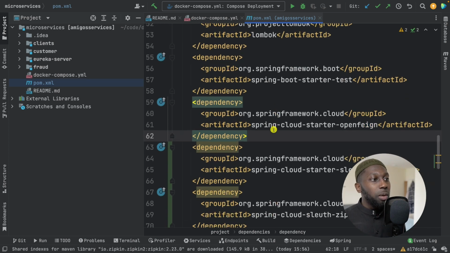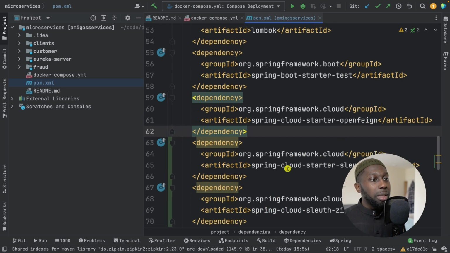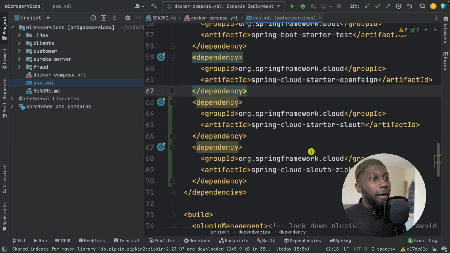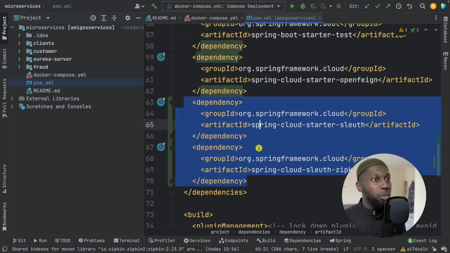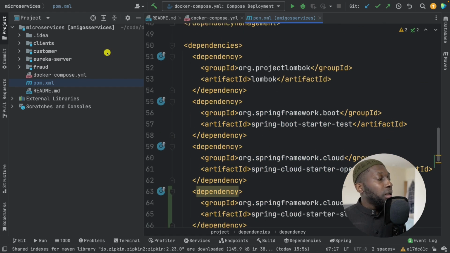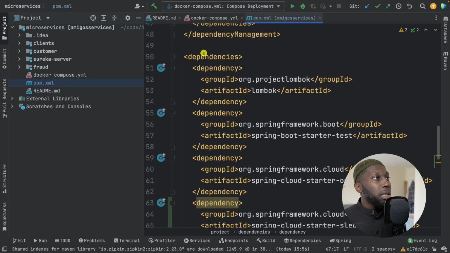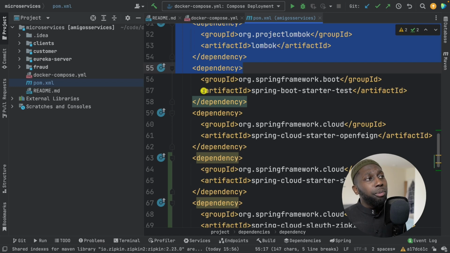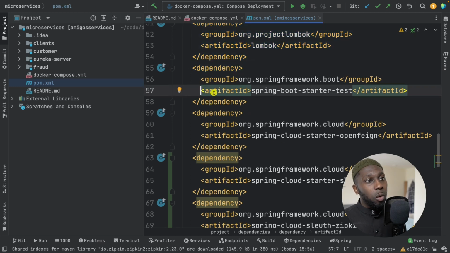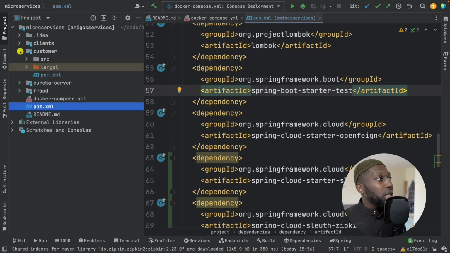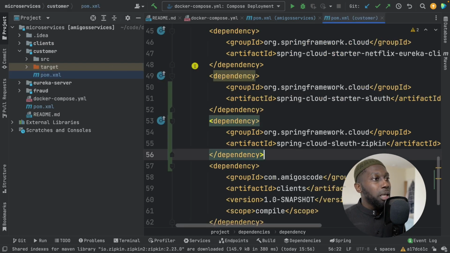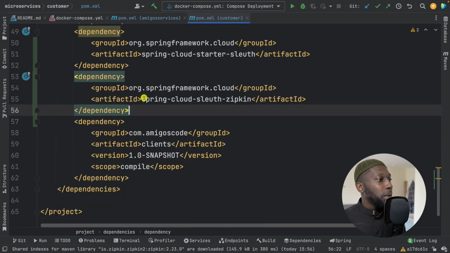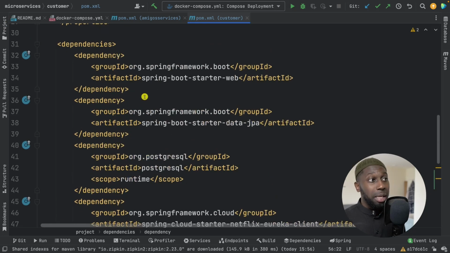Then if I scroll down in here, Spring Cloud. So this is for distributed tracing, or actually Sleuth, and also Zipkin. So these two are for distributed tracing. And this right here, so dependencies, is basically all submodules will have all of these dependencies, right? So test and whatnot. So if I go to customer, for example, open up pom.xml, and in here, have a look. So this is where we now specify which dependencies that we want.